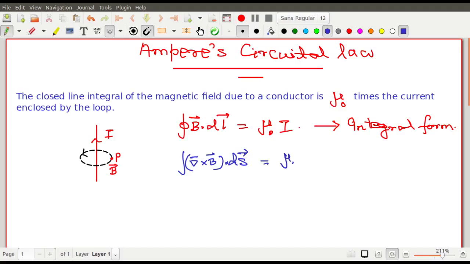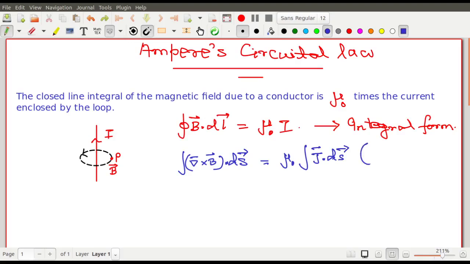And the current you can always write. Current I can always write as J dot ds. Because you know that this J is current per unit area. This J is called current per unit area, current density, current by area. So current by area into area gives you the current, that is, this I. So current by area into area will always give you current. So that is what you find over here. That is mu 0 I. It is the current.